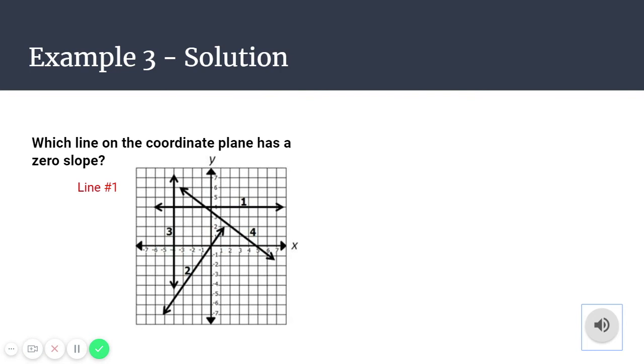The y value is not changing. So here our line 1 has a 0 slope. No matter what our x value is, if we look on the left half of our graph, our y value is still going to be positive 4. If we move to the right, our y value is still going to be positive 4. So no matter what our x value is, our y value is always going to stay the same. So that does result in a 0 slope.